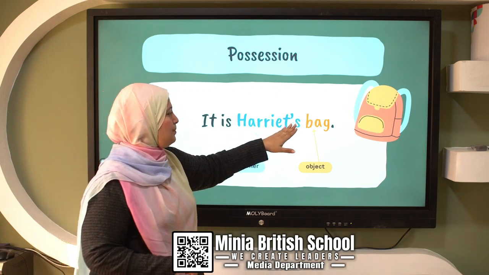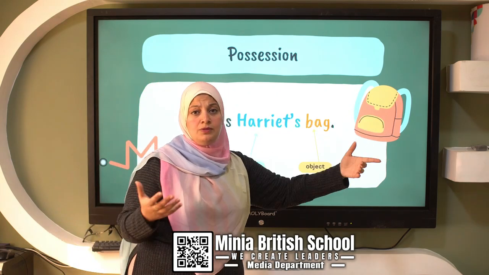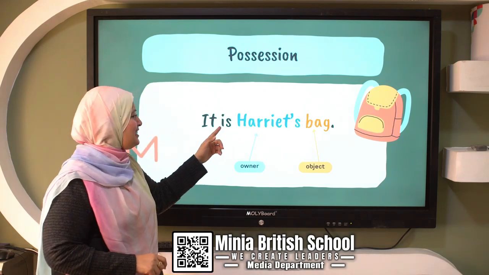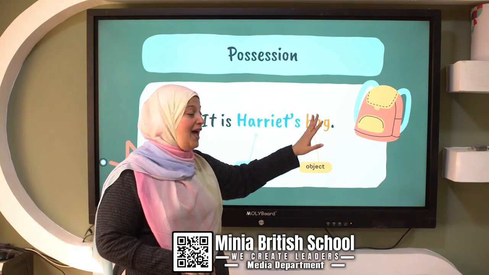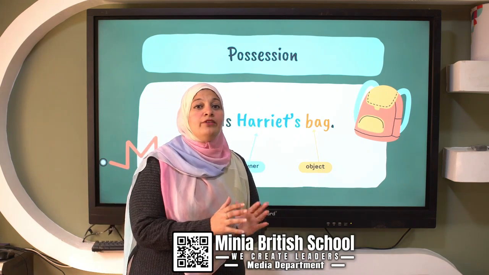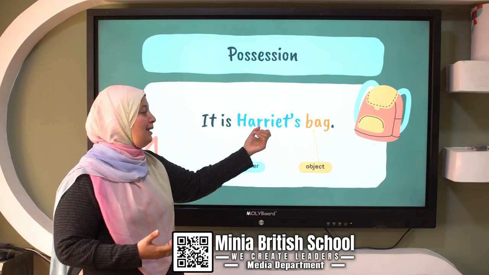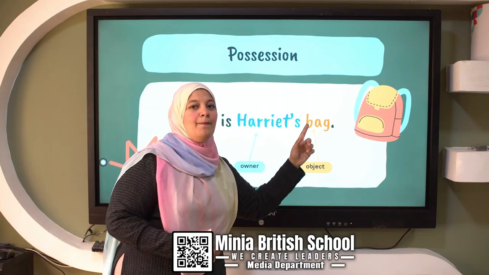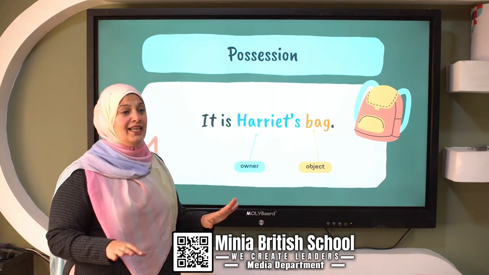It is Harriet's bag. Can you see this bag? Whose bag is it? It's for Harriet. I need to say a sentence. I will say it is Harriet's bag. So the bag is the object, the thing that I'm going to talk about. And who owns this one? I have here the name, the owner, Harriet. So I will say it is Harriet's bag. And this is very easy.